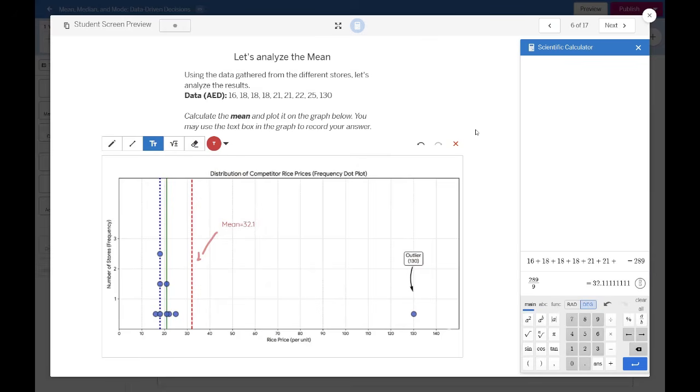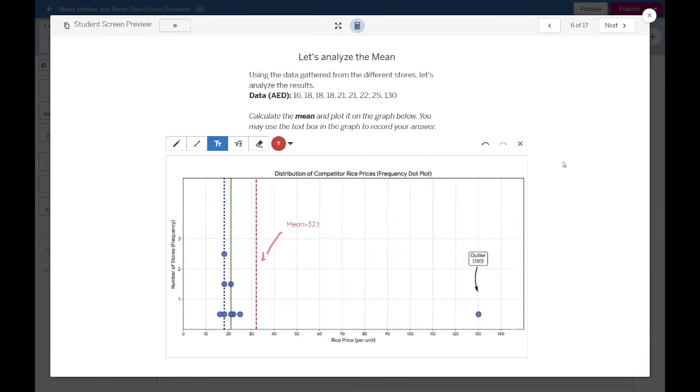What does it tell us? 32.1 goes beyond the common prices that we have from 16 to 25. And also, we can notice that among the 9 stores, there is no store that sells their rice at 32 dirhams.